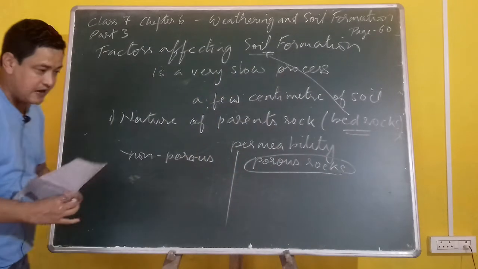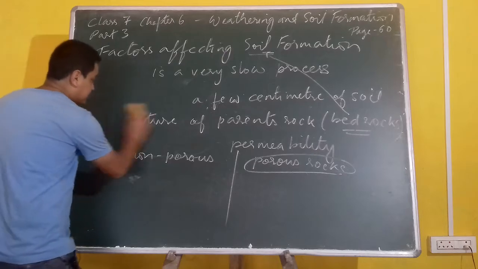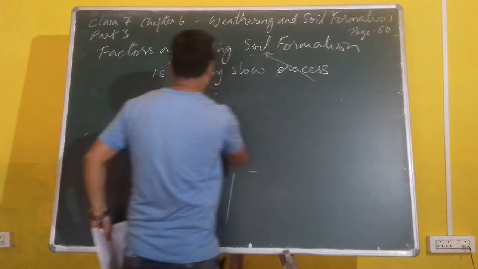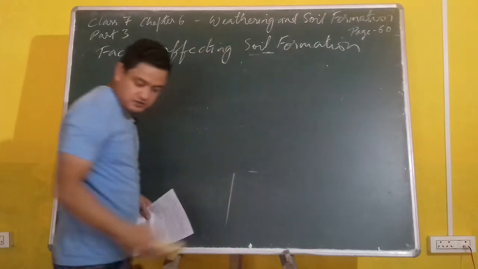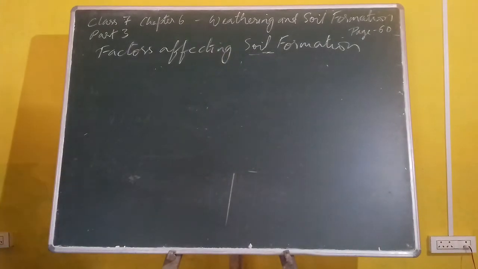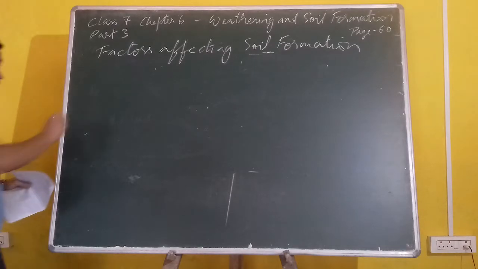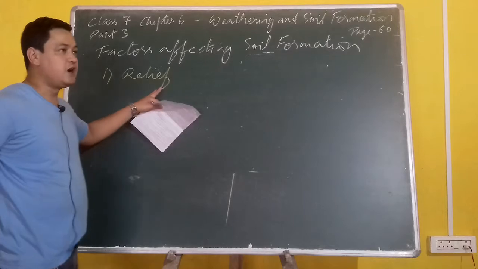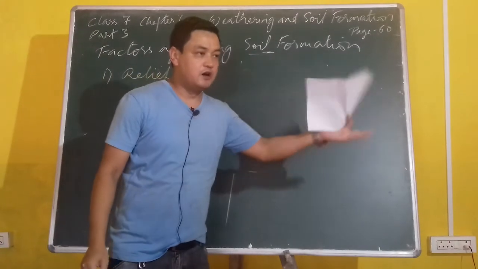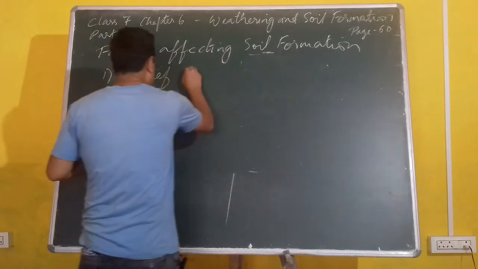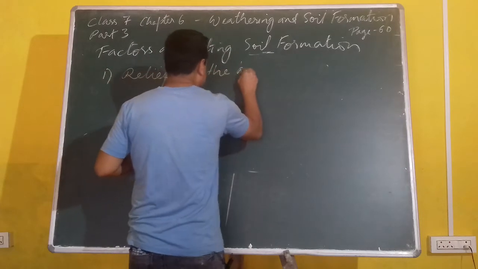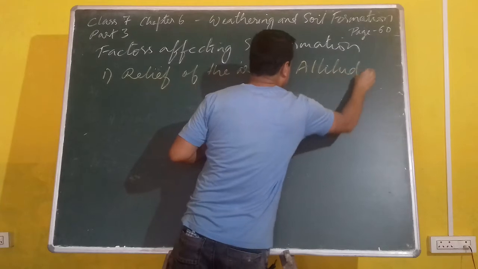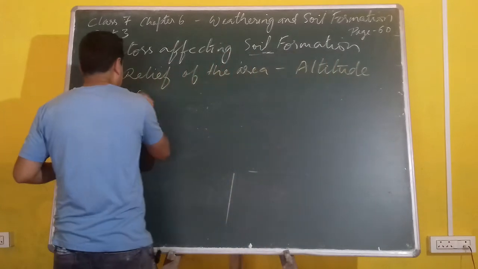Now, the second point that we are going to understand in the factors is the relief of the particular area. So, in soil formation, the second most important topic that we are going to discuss is relief. Whenever I am talking about relief, I mean the height of a particular area of the earth's surface. So, relief of the area. I am talking about altitude, and I am talking about slope.